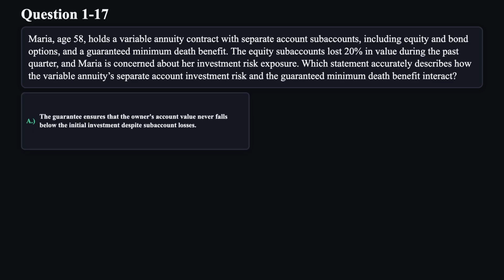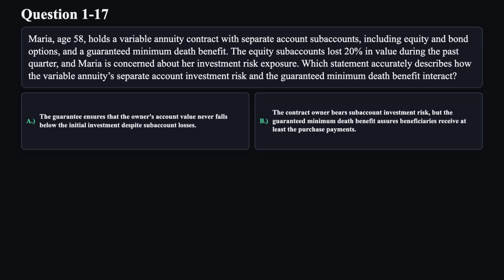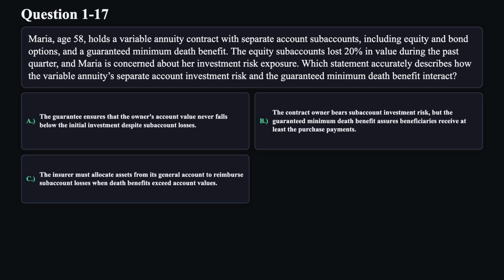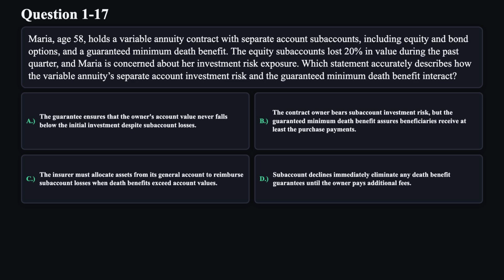A. The guarantee ensures that the owner's account value never falls below the initial investment, despite subaccount losses. B. The contract owner bears subaccount investment risk, but the guaranteed minimum death benefit assures beneficiaries receive at least the purchase payments. C. The insurer must allocate assets from its general account to reimburse subaccount losses when death benefits exceed account values. D. Subaccount declines immediately eliminate any death benefit guarantees until the owner pays additional fees.